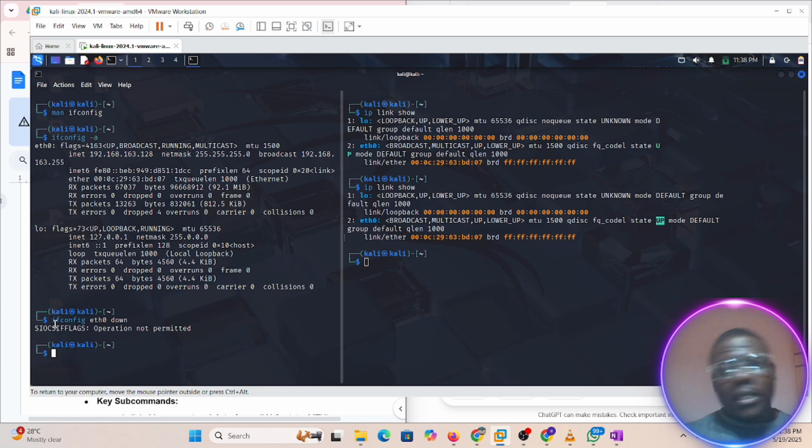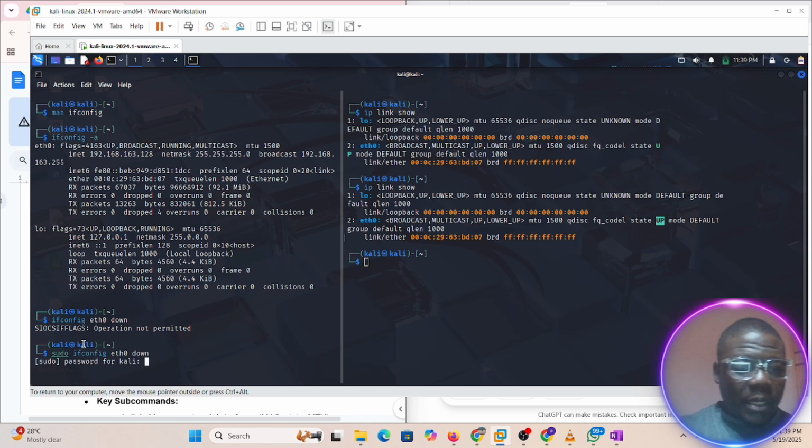ifconfig eth0 down. Operation not permitted. The reason this operation is not permitted is we are not a root user. But there's something we call sudo, which is where you assume the privilege of root access. I think I've talked about that before in part of our tutorial. So if this is not working, just add sudo: sudo ifconfig eth0 down.